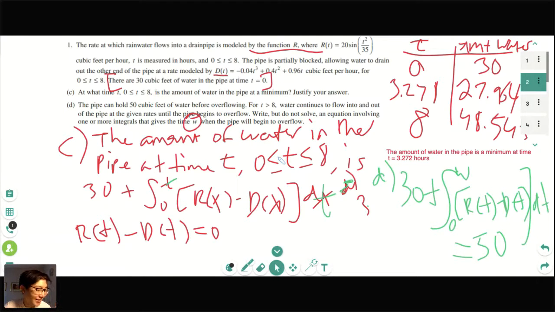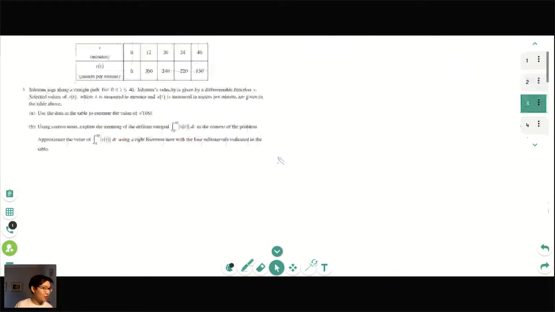All right, let's move on to number 3. Technically this doesn't show up on the exam, but Riemann sums do, so we'll cover it anyway. For part A, use the data in the table to estimate the value of v prime of 16. How would we do that? What's the first thing we would want to do? Does anyone in the chat know?